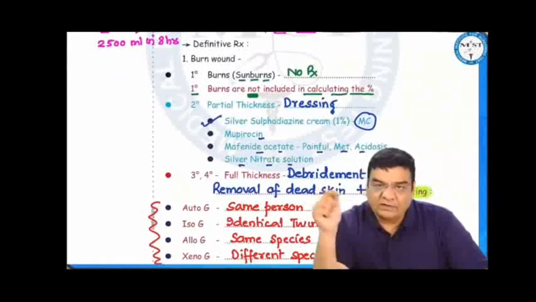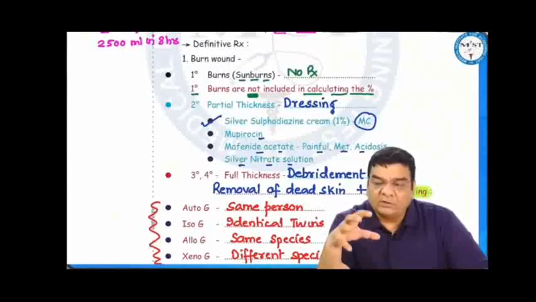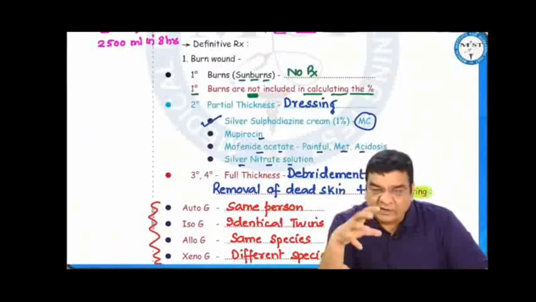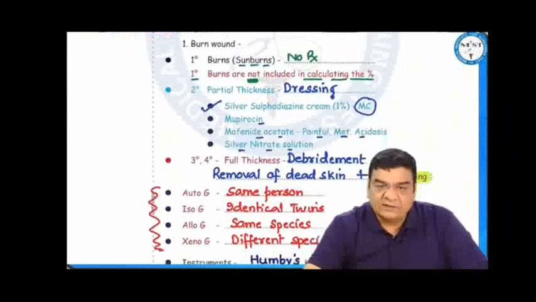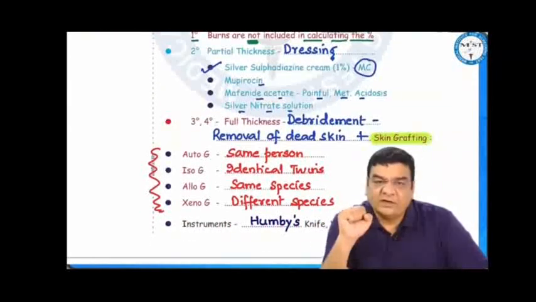Second degree burns, we don't want external contamination going inside. Blisters should not be broken because they act as a sterile dressing. However, for second degree, we can put the dressing. Most commonly, we use silver sulfadiazine in a concentration of 1%. We can use mupirocin, mafenide acetate, and silver nitrate solution.